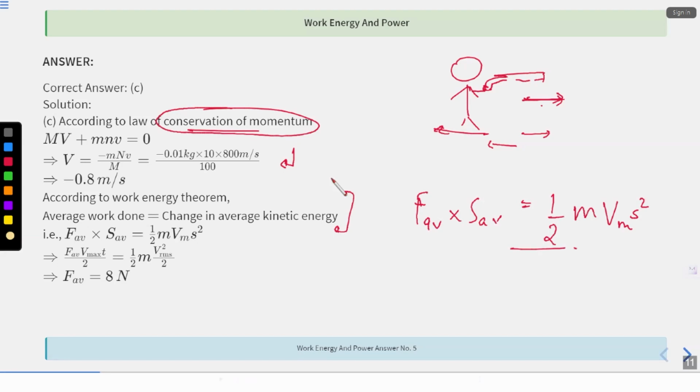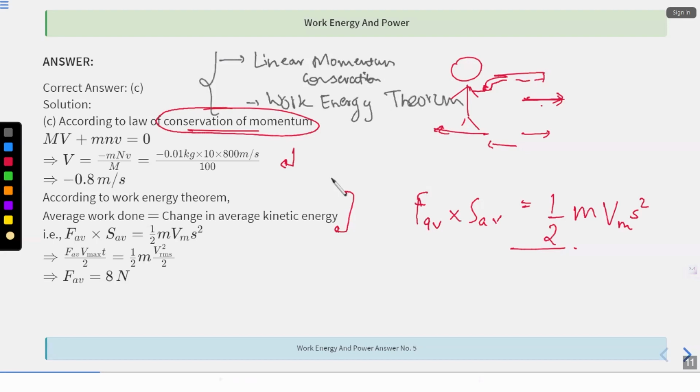Understand, in this chapter, first is linear momentum conservation and second is the work energy theorem. If you're able to apply these two things, you're through in this chapter. It will be very easy for you. Fine.